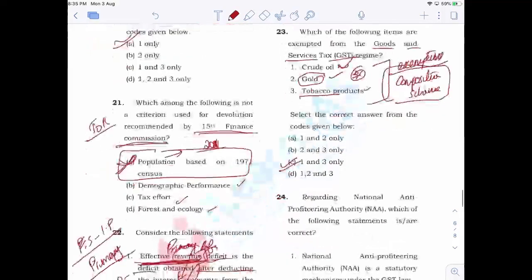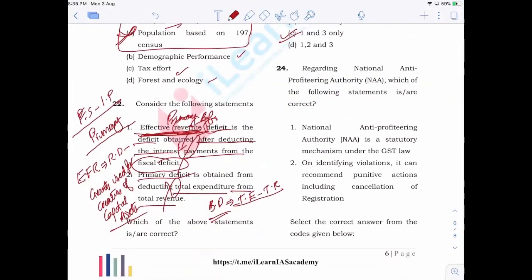Now, next is National Anti-Profiteering Authority, something that is covered under GST again. Now, they have given the statements here. National Anti-Profiteering Authority is a statutory mechanism under GST law. It is correct. If you don't know what NAA is, do read about it.